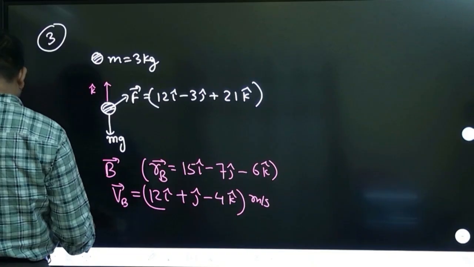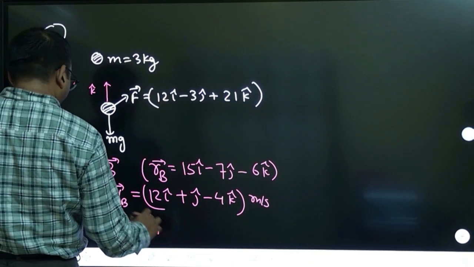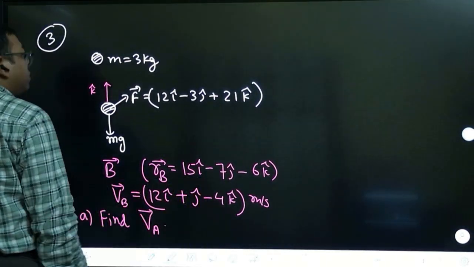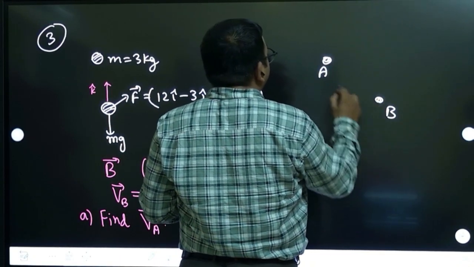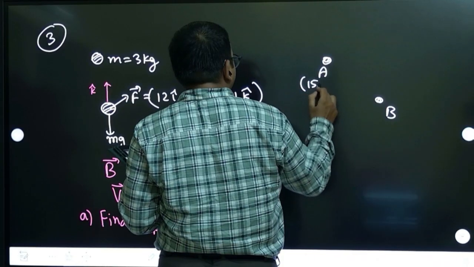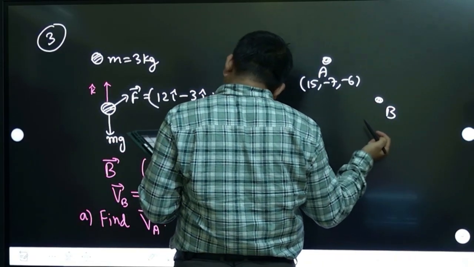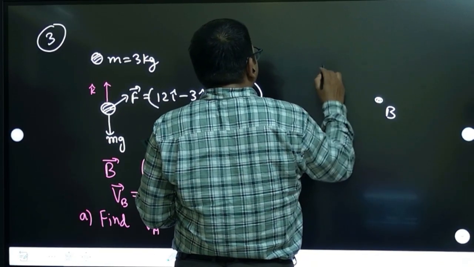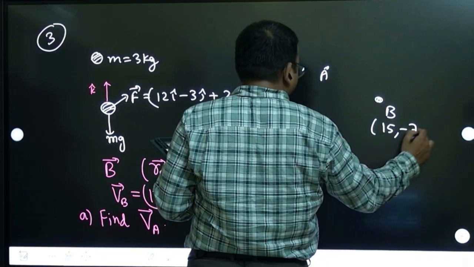So the first question is: find the velocity of the particle when the particle was at rest. Try to understand the question. The question is saying that the particle is moving from position A to position B. If you want, you can write the XYZ components 15, minus 7, minus 6. Oh, sorry, I think this is the position of B only. Position of B is 15, minus 7, minus 6.